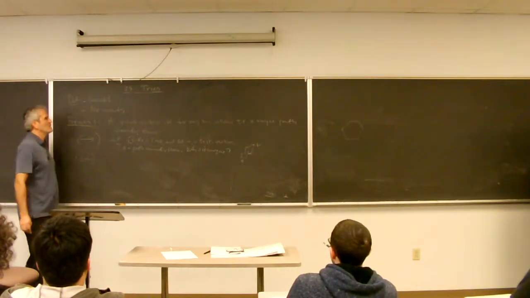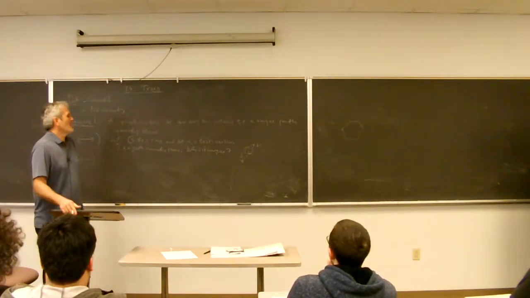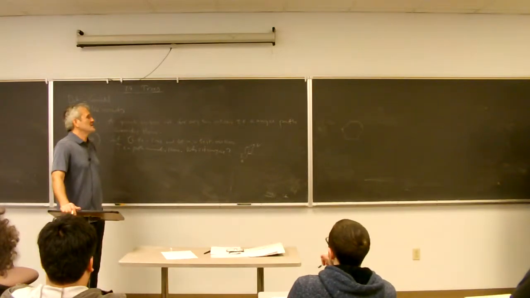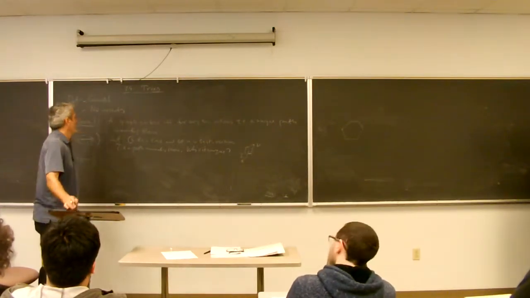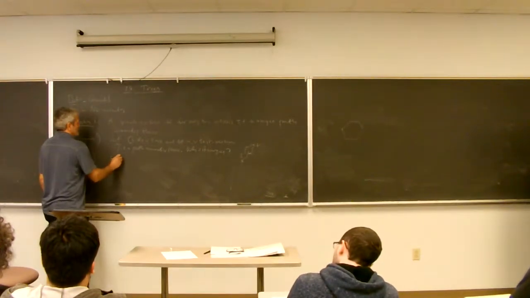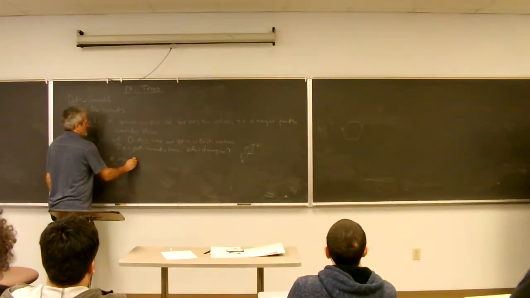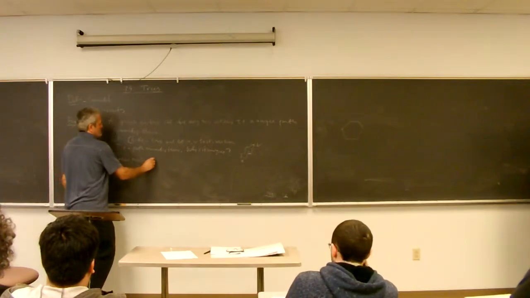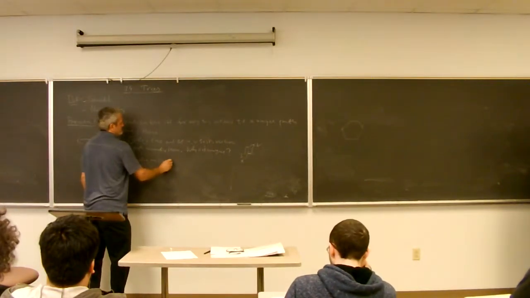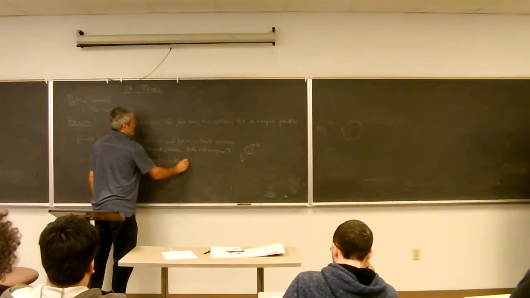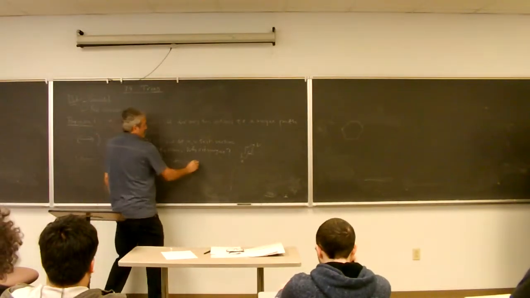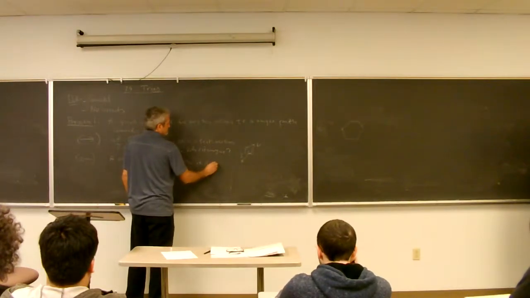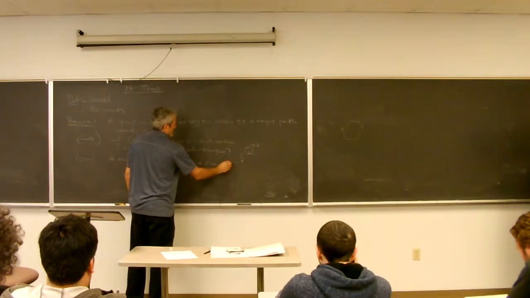What about the other way around? If there exists a unique path connecting them, then again it is connected, because there exists a path. And what else?